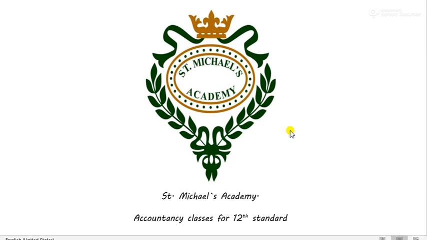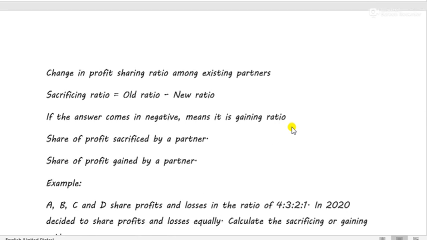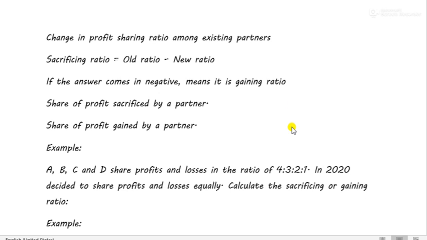We are going to continue with the chapter Reconstitution of Partnership, and this is the second class. In the first class, we gave an introduction to reconstitution of partnership, and said that there are many sections in this chapter that are to be studied separately. The first one was change in the profit sharing ratio among existing partners. The other sections were admission, retirement, and death, which we'll do in the coming classes.